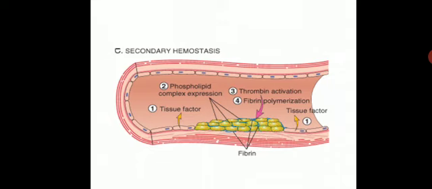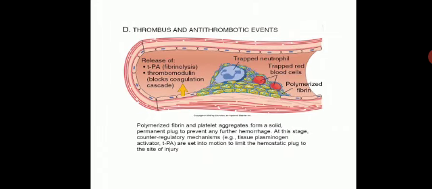The third stage is secondary hemostasis. Here, in addition to platelets, there is deposition of fibrin to make a permanent, more robust plug. The chain of events here is release of tissue factor, then phospholipid complex expression, thrombin activation, fibrin polymerization, and then formation of the secondary hemostatic plug.